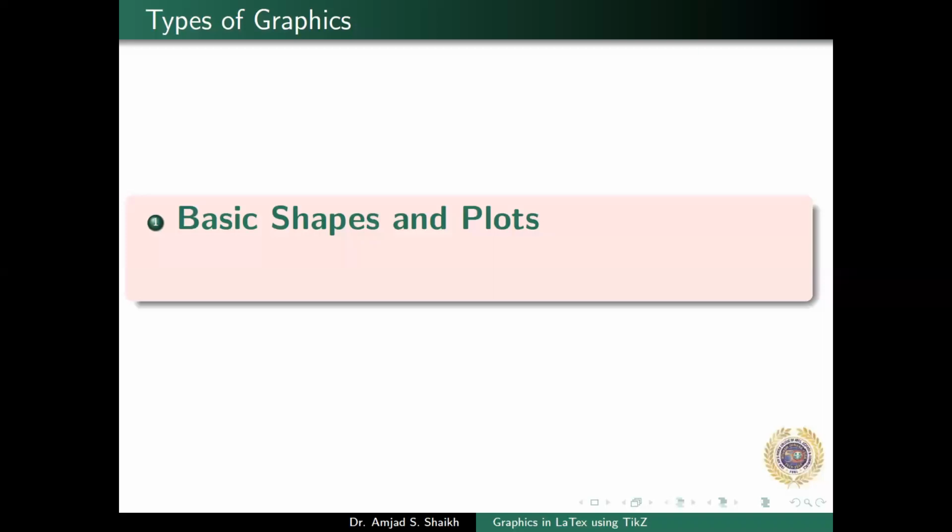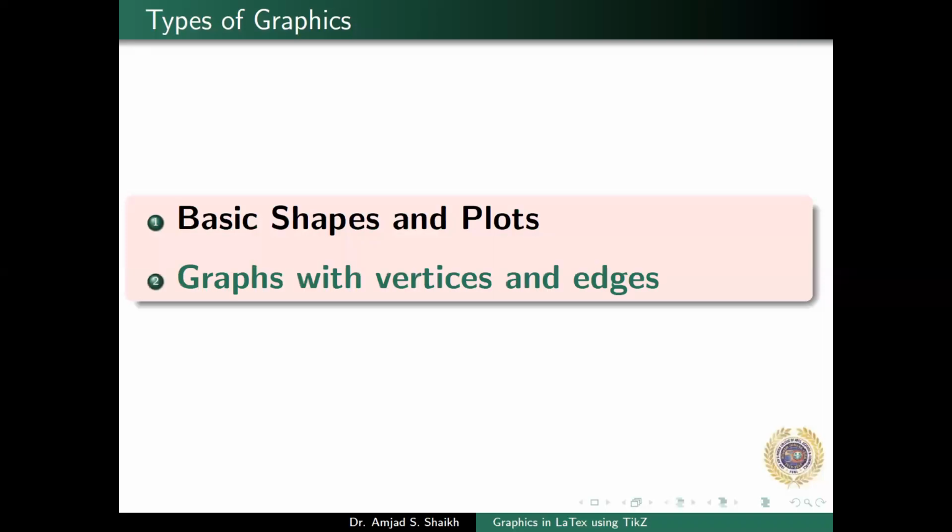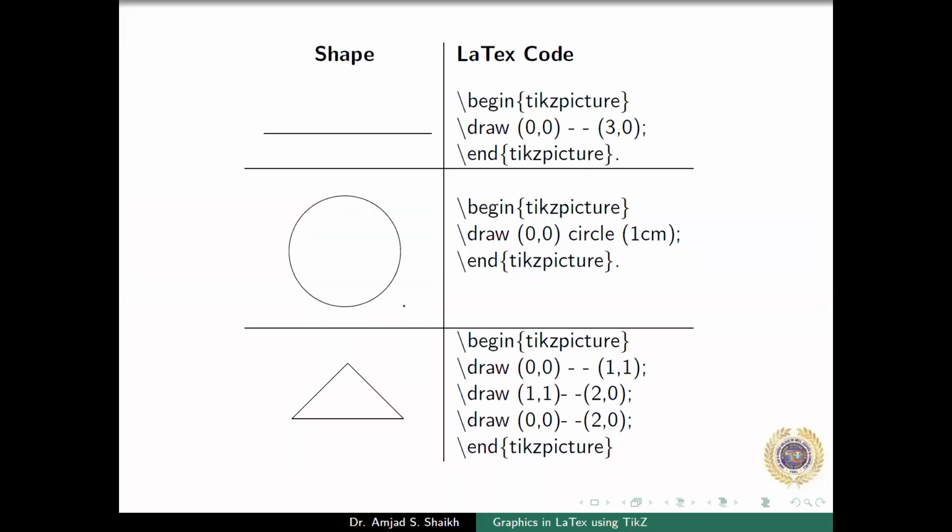In this presentation, we are going to see two parts: basic shapes and plots, and graphs with vertices and edges. These are two different things: how one can draw some basic shapes, then 2D and 3D plots, flow charts, and then graphs having vertices and edges. So these two concepts we are going to see. So let's see how these shapes are drawn.